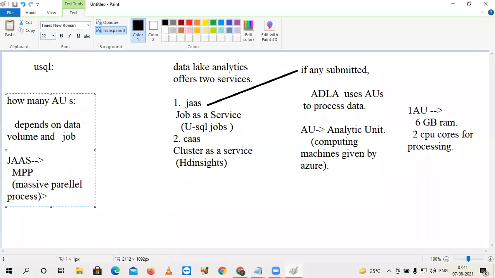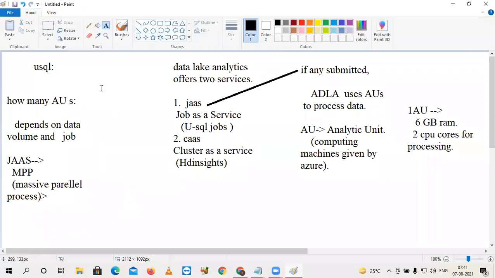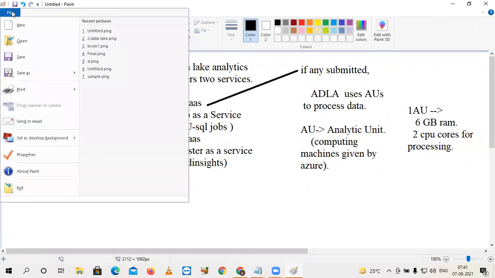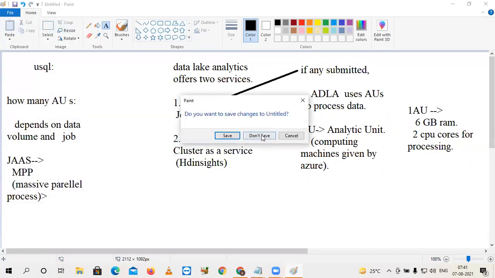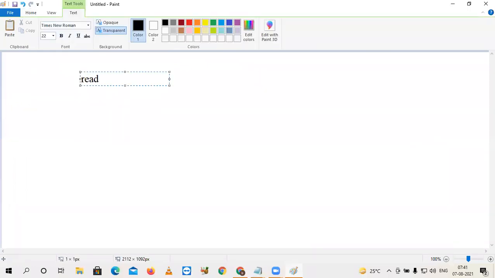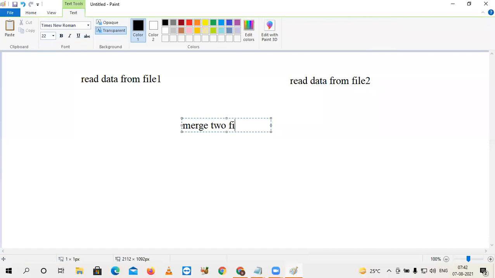Suppose I have the tasks in my data flow like this. Read data from file 1. Another flow: read data from file 2. And the third task is merge the 2 files. This can be triggered by AU number 1.